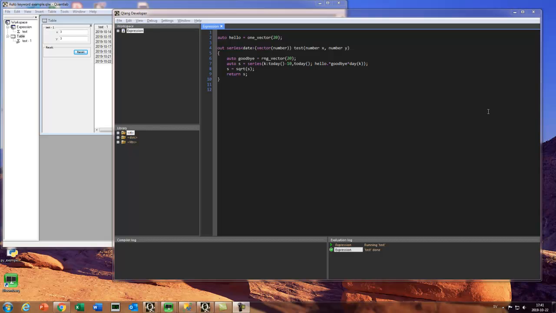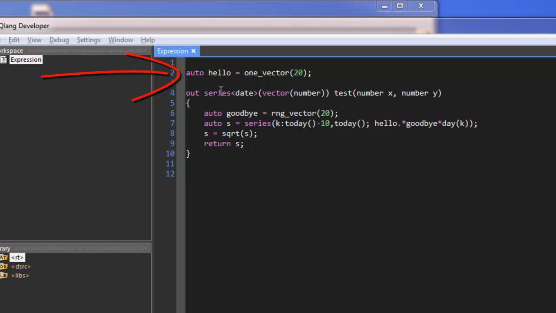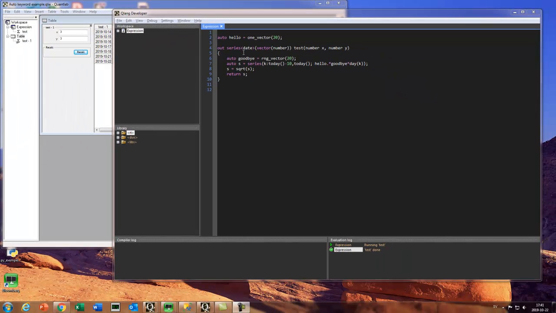Hi, today we're going to look at the latest keyword inclusion in Qlang, and it's for sloppy programming like in C++, where you can write auto instead of declaring the type that you return if it's obvious from the right hand side what type is going to be declared for that variable.